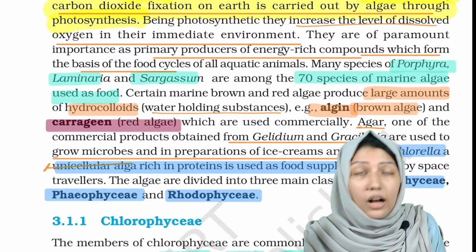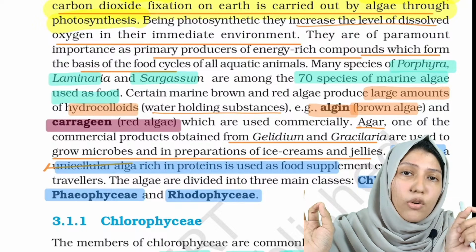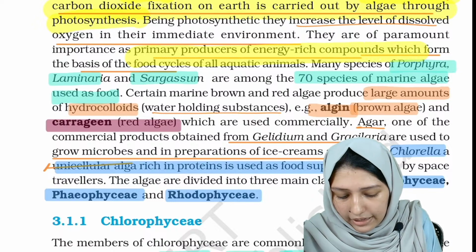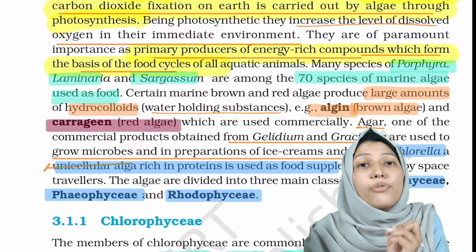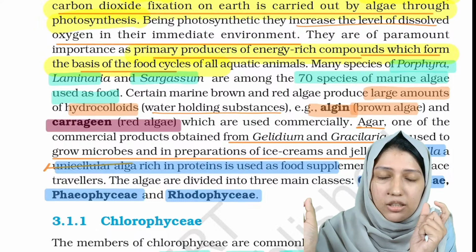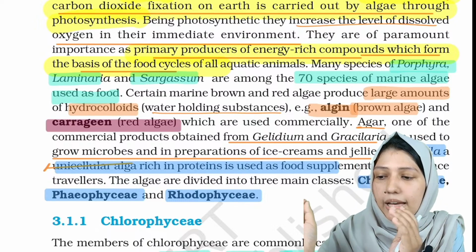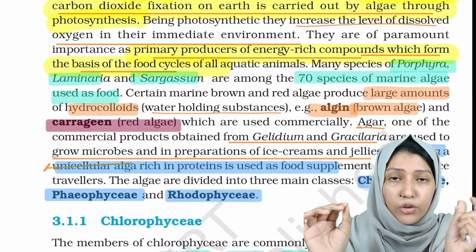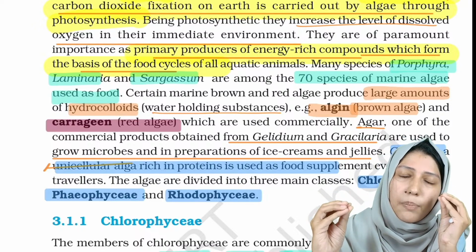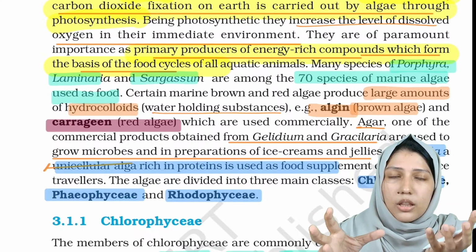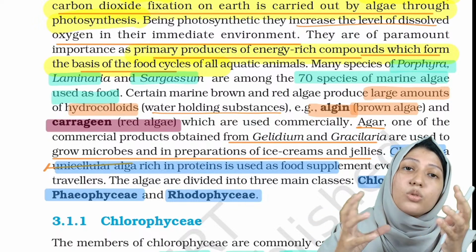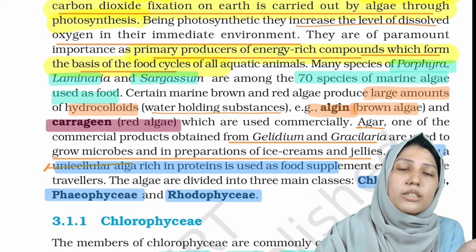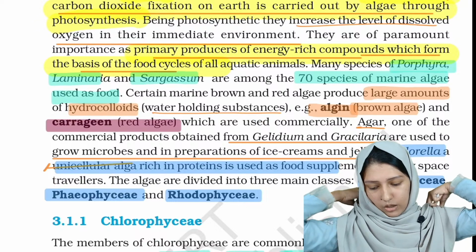Now as we studied, who are the chief producers of ocean? The chief producers of oceans are diatoms, but primary producers of energy rich compounds which form the basis of food cycles. This sentence can come as it is. So, just listen, the compounds which are energy rich and used in the food cycles are produced by the algae, but the chief producers of oceans are diatoms. Clear?